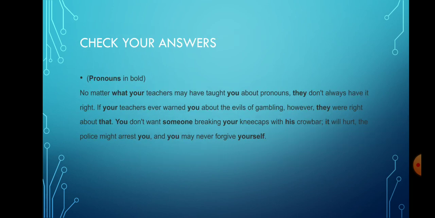Now you may check your answers. Again, the passage has been written, and the bold words are pronouns. No matter what your teachers may have taught you about pronouns, they don't always have it right. If your teachers ever warned you about the evils of gambling, however, they were right about that. You don't want someone breaking your kneecaps with his crowbar. It will hurt. The police might arrest you, and you may never forgive yourself.